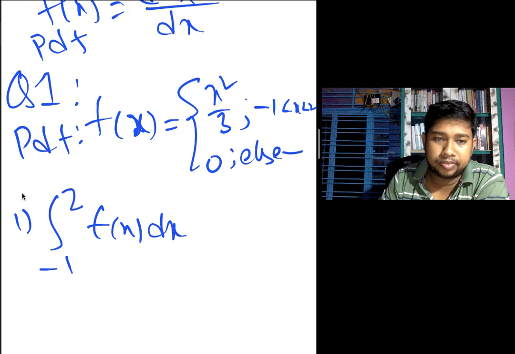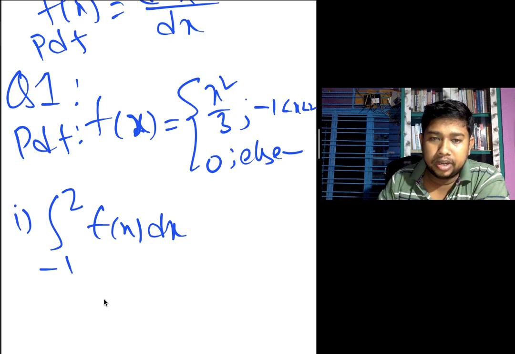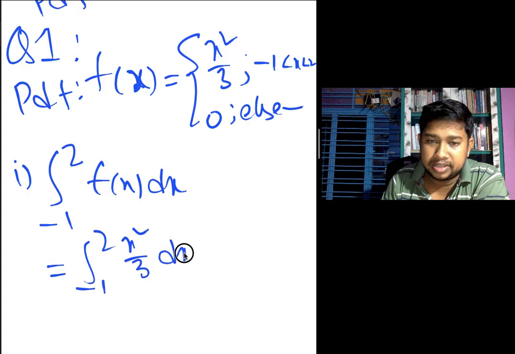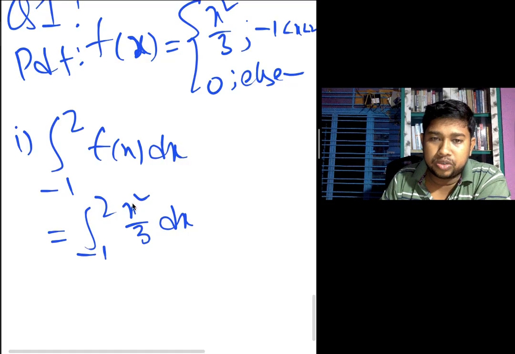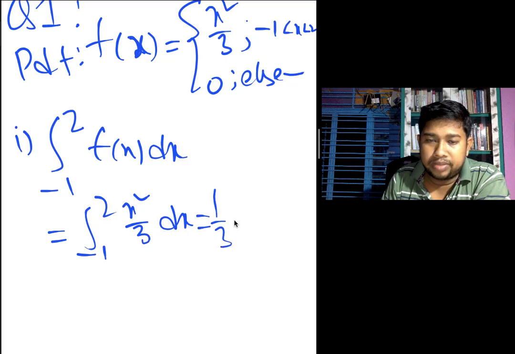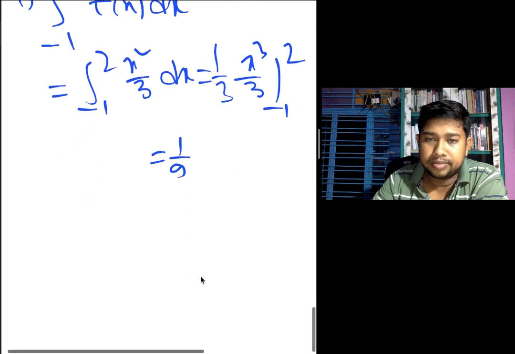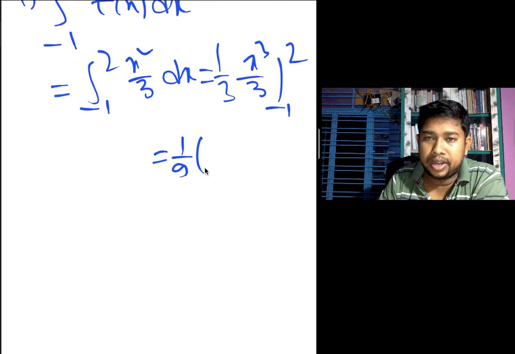The integral from minus 1 to 2 of x square by 3 dx equals 1 by 3 times x cube by 3, which is 1 by 9 x cube from minus 1 to 2.